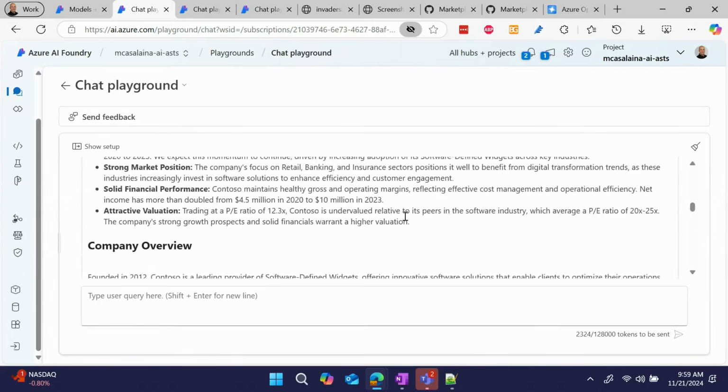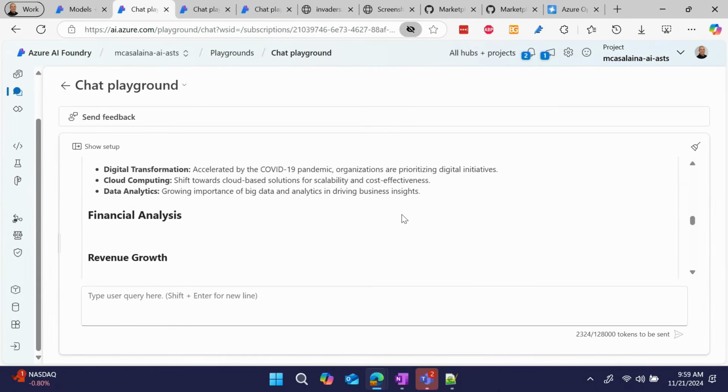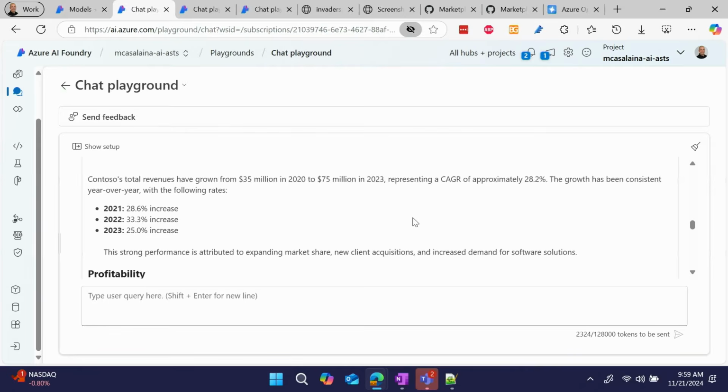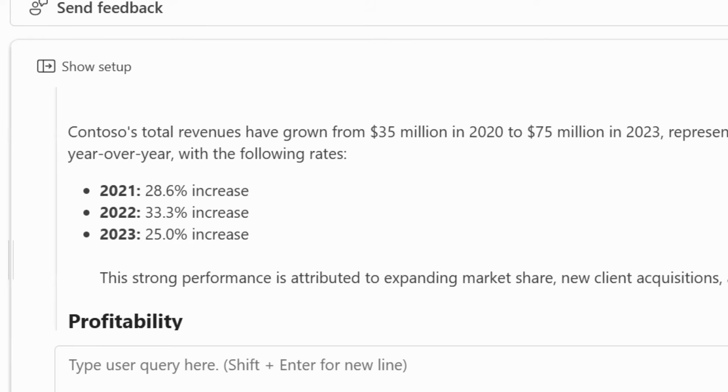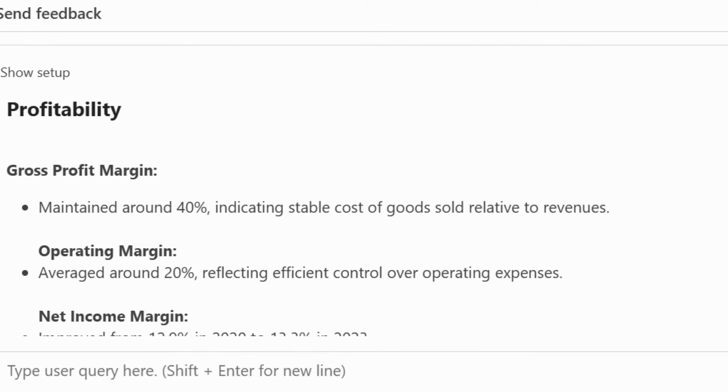And if we actually scroll down here, we'll see more examples of that. So we'll go past the industry overview. So this is the financial analysis that it does to arrive at its buy rating. And here we see the percentage increase year over year for the past few years, which it also calculated from that income statement. You can see that it maintained about a 40% gross margin, 20% operating margin.